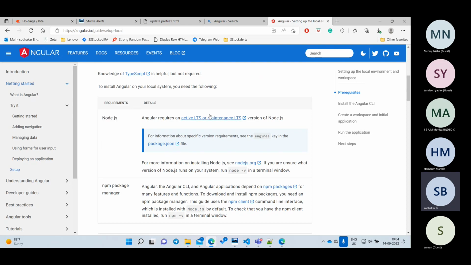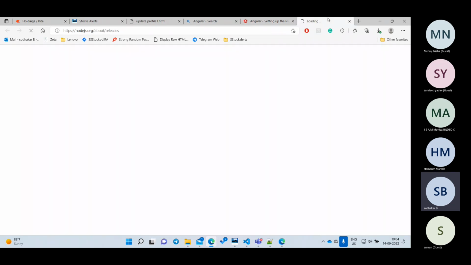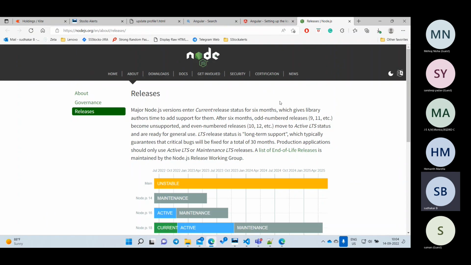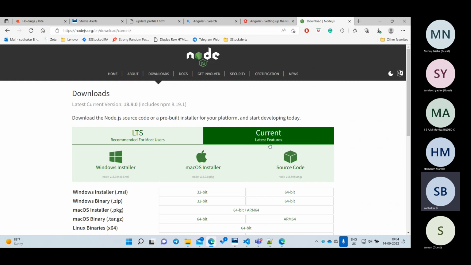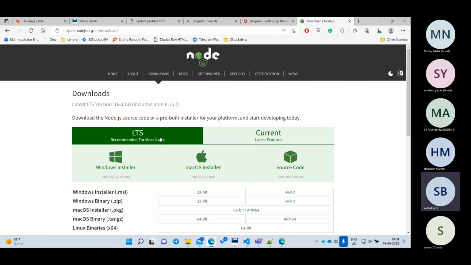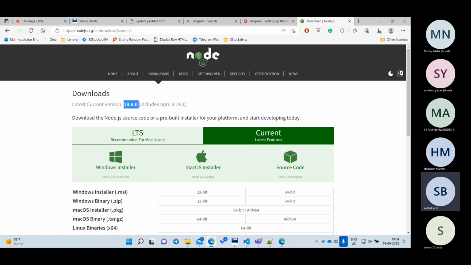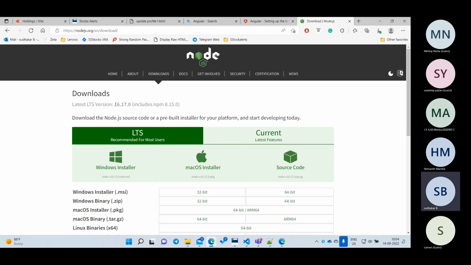Here we can go to this link and click on Downloads. Here there is Current and LTS. Current means this is the latest version. LTS means this is the previous version that they are using. The LTS is now version 16 and Current is 19. We can install any version and start using it.